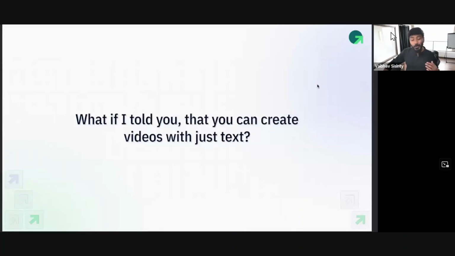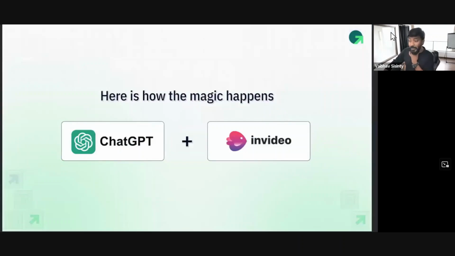And for that, you can use a very, very cool software called InVideo. It's by one of my friends. It's a very, very powerful tool. It's an Indian company, and it's the best in the world right now. Let me quickly show you how it works.